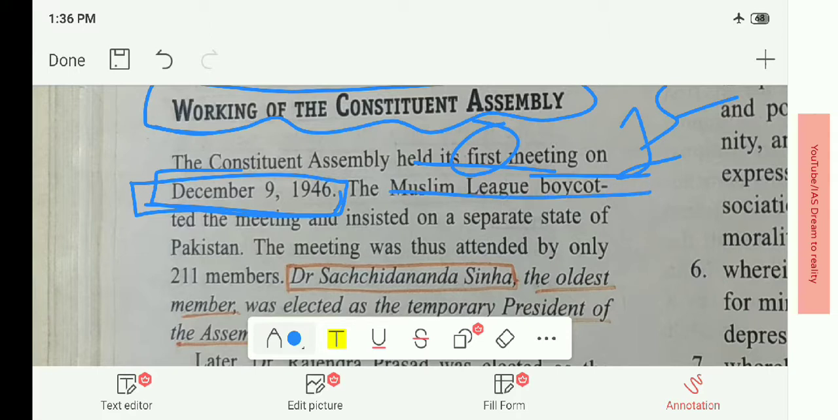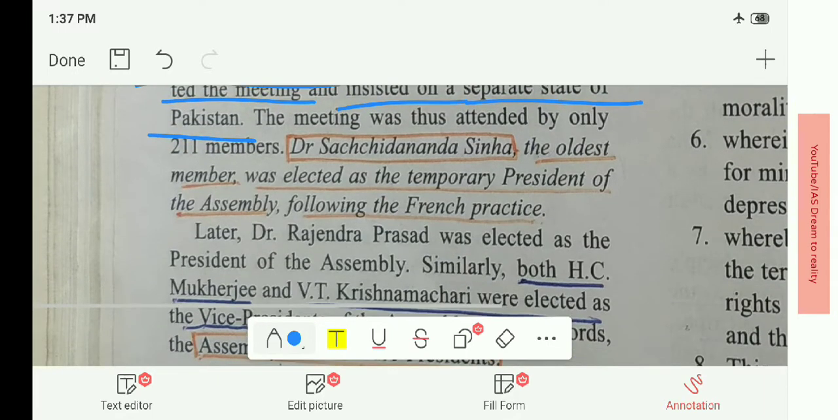The Muslim League boycotted the first meeting and insisted on a separate state for Pakistan. Did the Muslim League participate in the first meeting of the Constituent Assembly? Not at all. The Muslim League boycotted it. That means it didn't participate. It rejected the Constituent Assembly and held on to its own stand that it required a separate land called Pakistan. The meeting was thus attended by only 211 members.